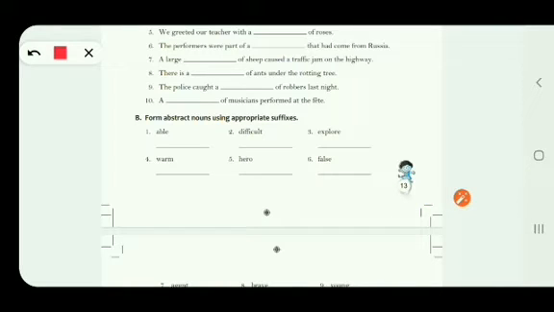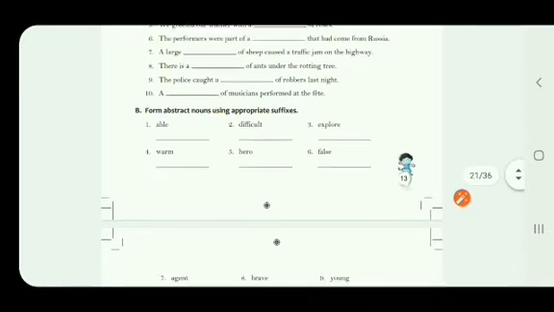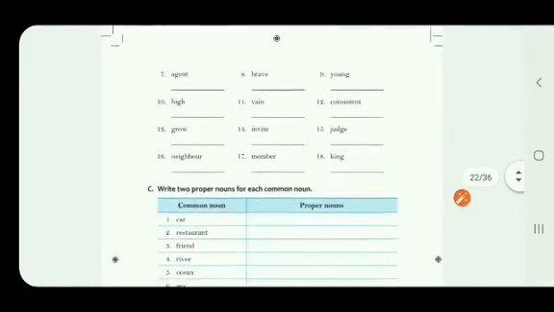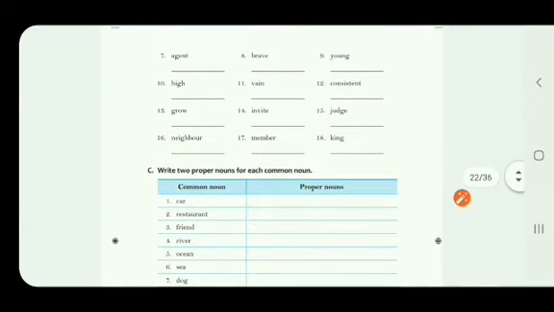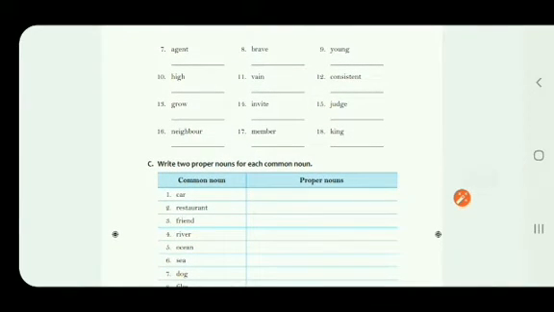Number 1. Able, ability. Number 2. Difficult, difficulty. Number 3. Explore, exploration. Number 4. Warm, warmth. Number 5. Hero, heroism. Number 6. False, falsehood. Now, number 7. Agent, agency. Number 8. Brave, bravery. Number 9. Young, youth. Number 10. High, height.